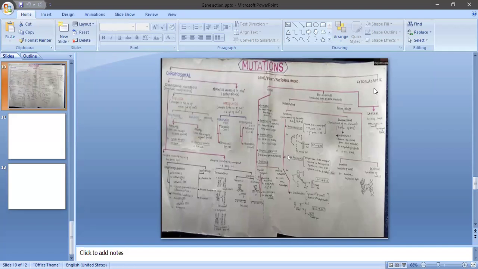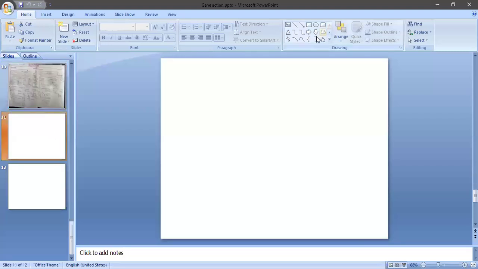Cytoplasmic mutations: the main genetic material is located in the nucleus only. But we can observe some mutations taking place in the cytoplasm also. Why? Because in the cytoplasm, two cell organelles are there. These two cell organelles are called semi-autonomous cell organelles.